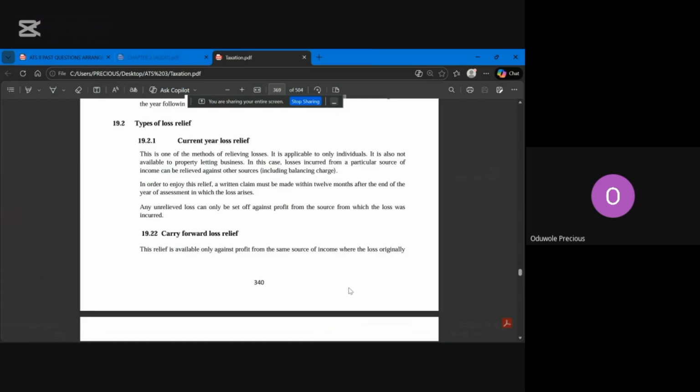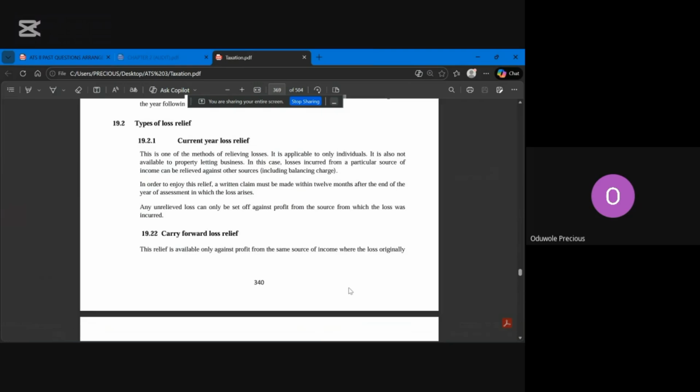So what am I trying to say? For example, if you did not relieve that 450 million loss from business C in, let's say, 2020, you made a loss in 2020 and you did not relieve the loss from business C, and you now enter 2021, you cannot do that in 2021. What you will do in 2021 is that the 450 million loss will be relieved against the profit he made in business A again in 2021. So don't get that wrong.